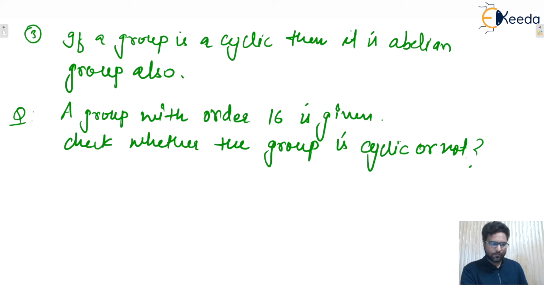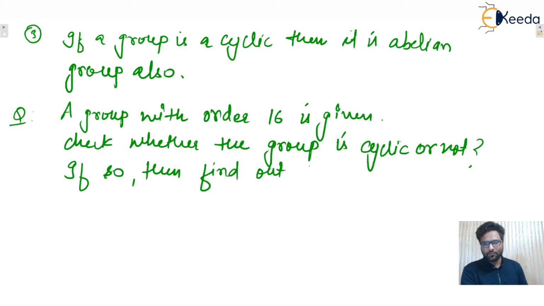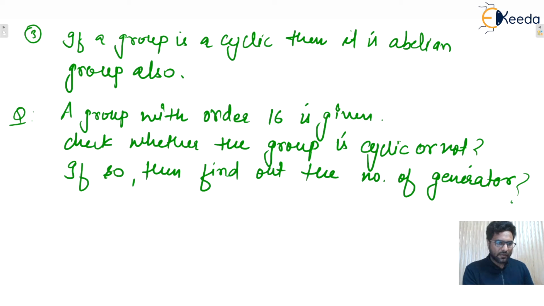That is the question. If so, then find out the number of generators. Find out the number of generators. That is the question. So remember guys, I already discussed the properties.